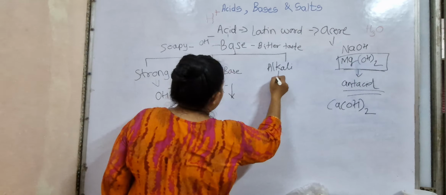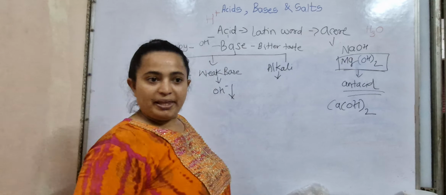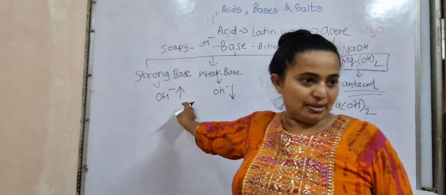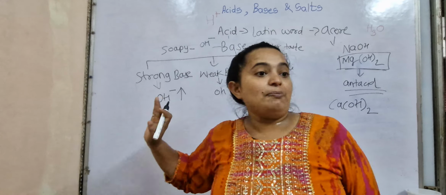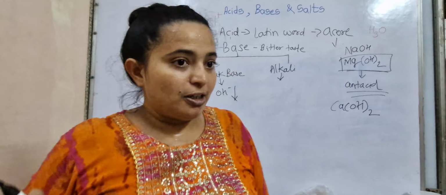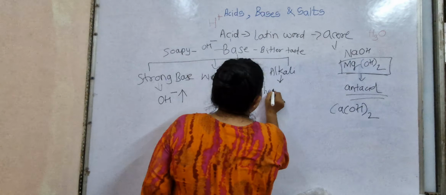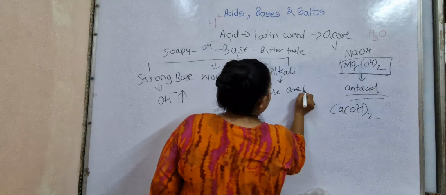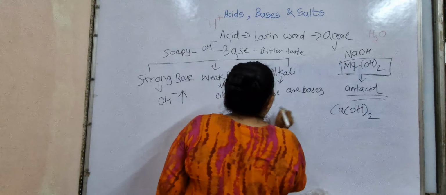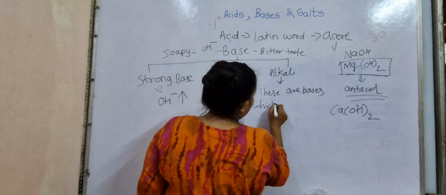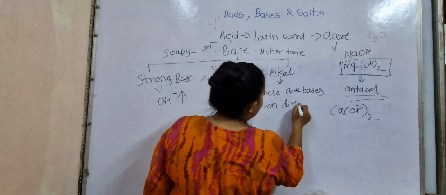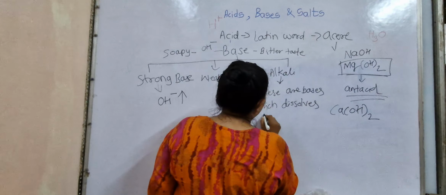And the alkalis. What is alkali? Can anyone tell me what an alkali is? Alkalis are the bases which dissolve in water, completely dissolve in water.